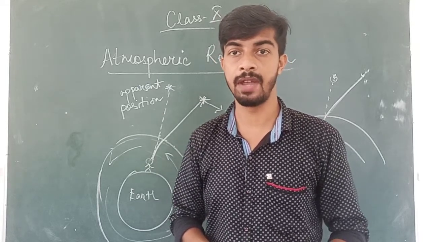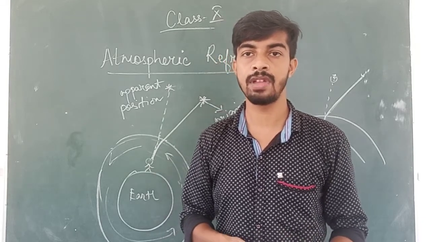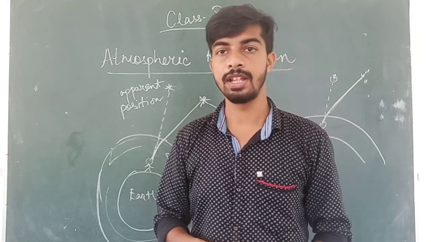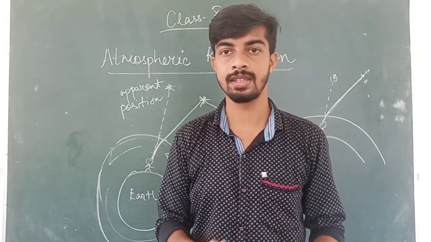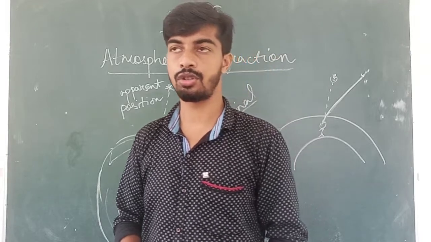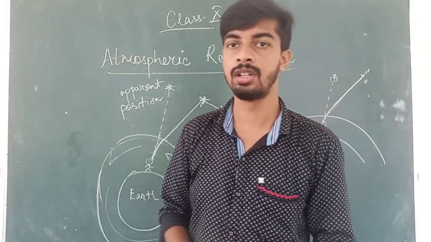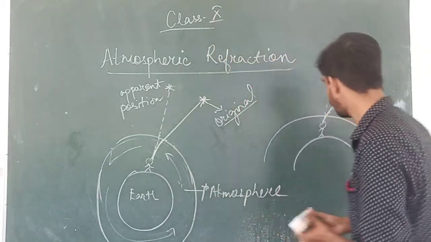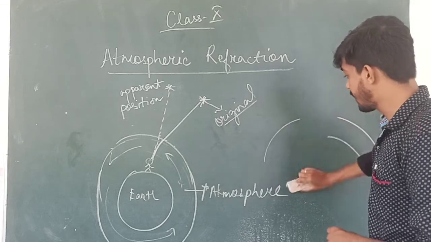Some planets, like Venus, glow in the sky sometimes, but since they don't have their own source of light and it is not a point source, they do not twinkle. Planets and the sun do not twinkle because of their size and the distance between Earth and them. So this was our twinkling of stars.